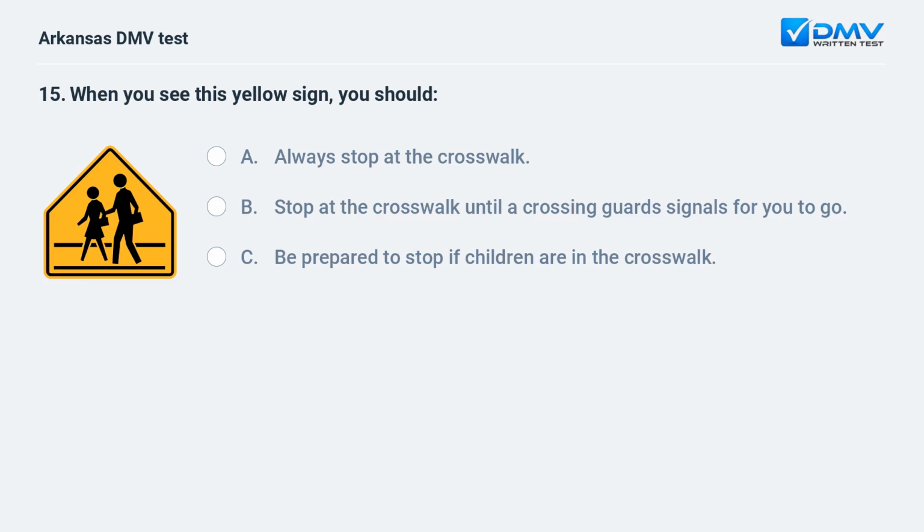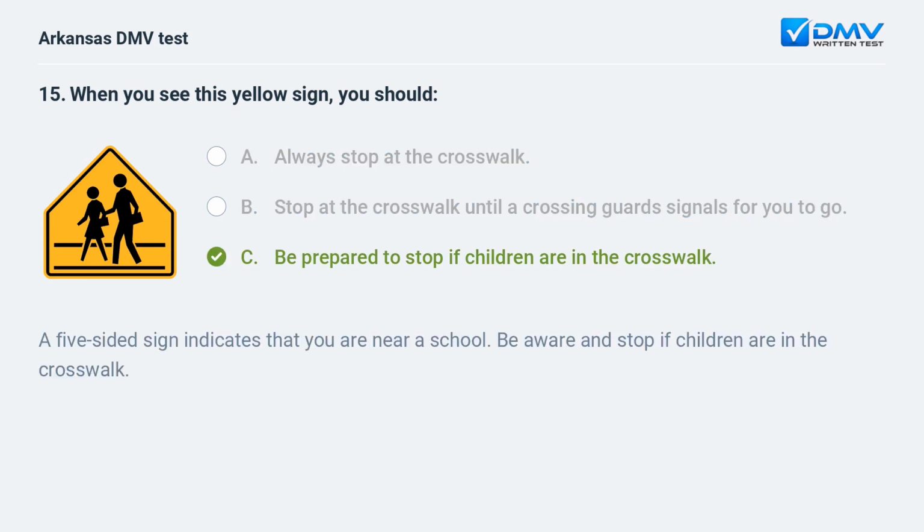When you see this yellow sign, you should: A. Always stop at the crosswalk. B. Stop at the crosswalk until a crossing guard signals for you to go. C. Be prepared to stop if children are in the crosswalk. A five-sided sign indicates that you are near a school. Be aware and stop if children are in the crosswalk.